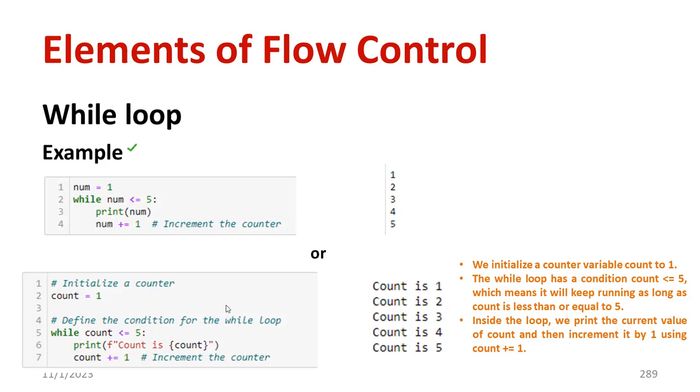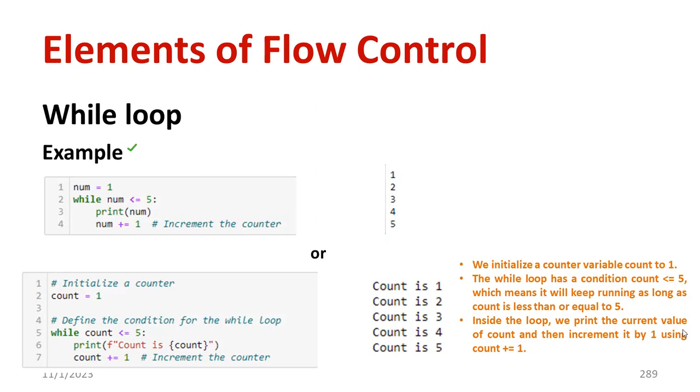Now we can see another example. Here initially we are initializing the variable count is equal to 1. Next, the while loop has a condition. What is the condition? It should be count less than or equal to 5, which means it will keep on running as long as the count is less than or equal to 5.